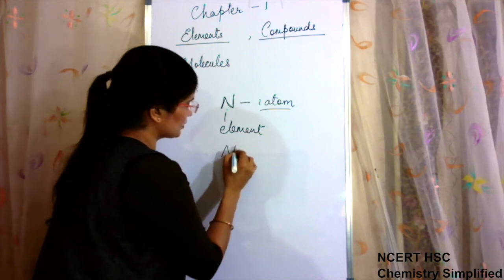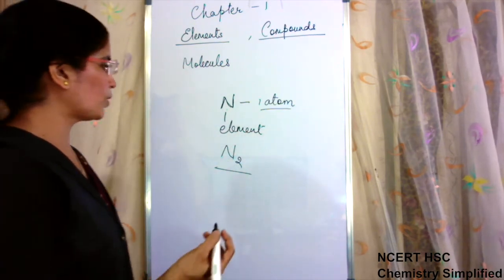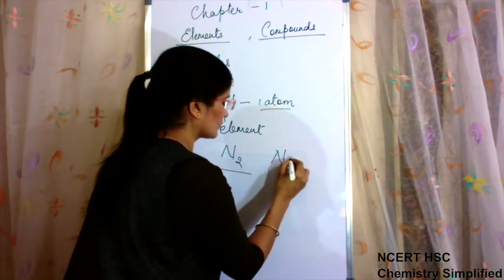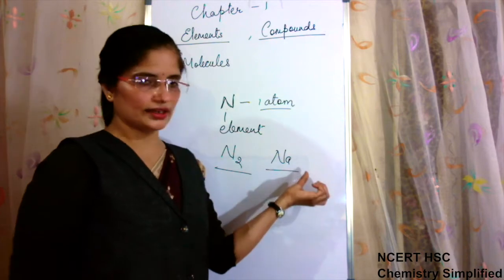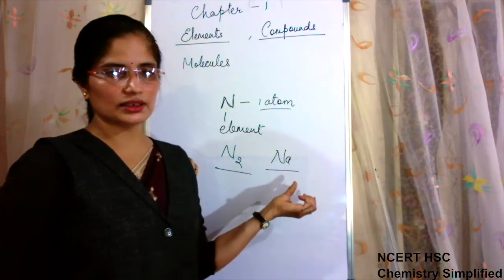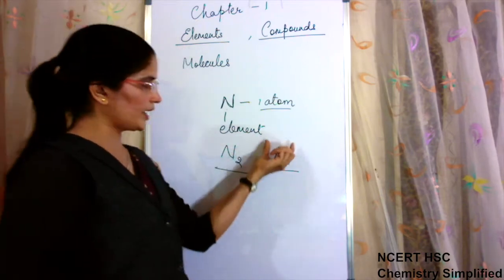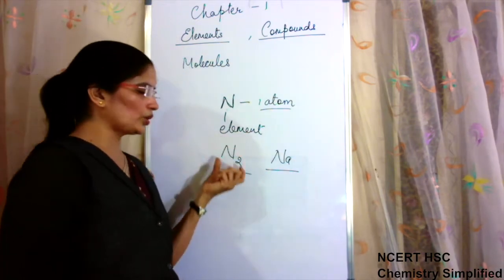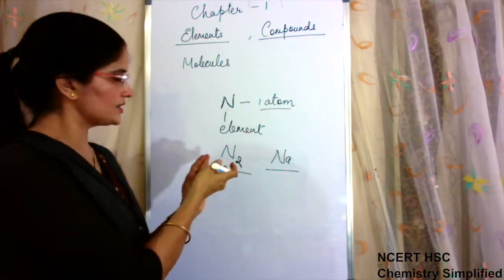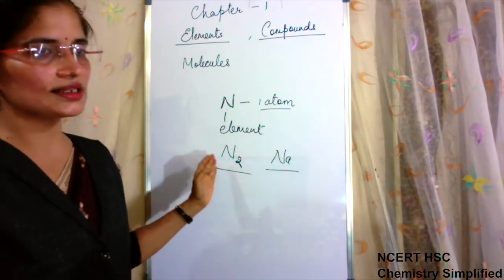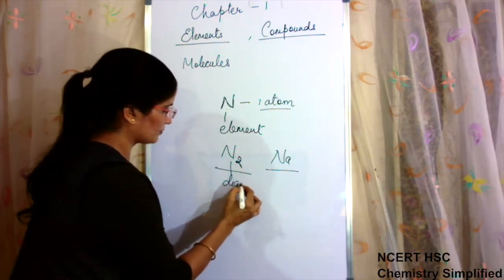It is present in the form N2. On the other hand, if I talk about sodium, Na, sodium can exist as Na in the free state. So there is difference between two different type of elements. Some can exist independently, some cannot exist, so they form dimer. When two are combining together, this is known as dimer, or you can call them as diatomic because two atoms are together.